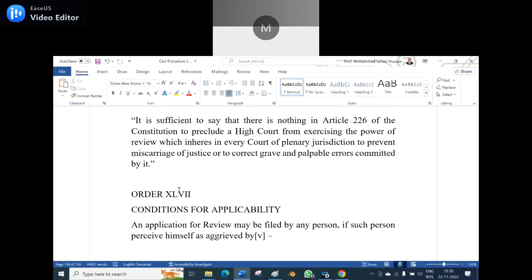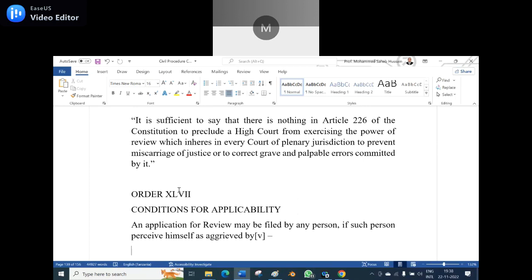A party can also go under the civil and criminal code for the review. Am I right? Yes. Because in civil and criminal, we don't say writ. We say only appeal.